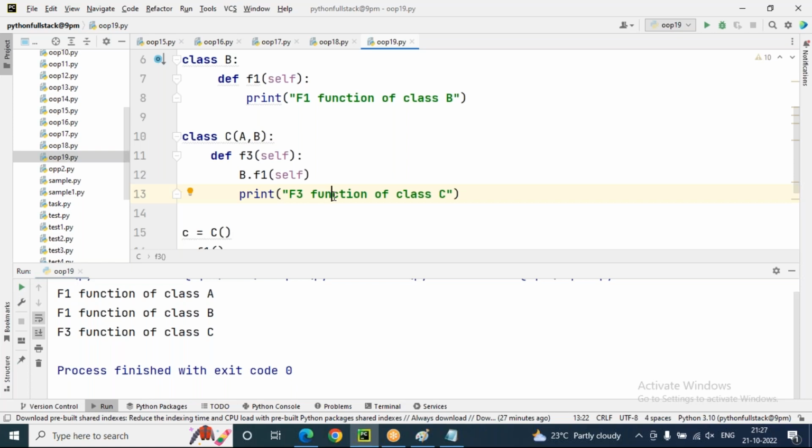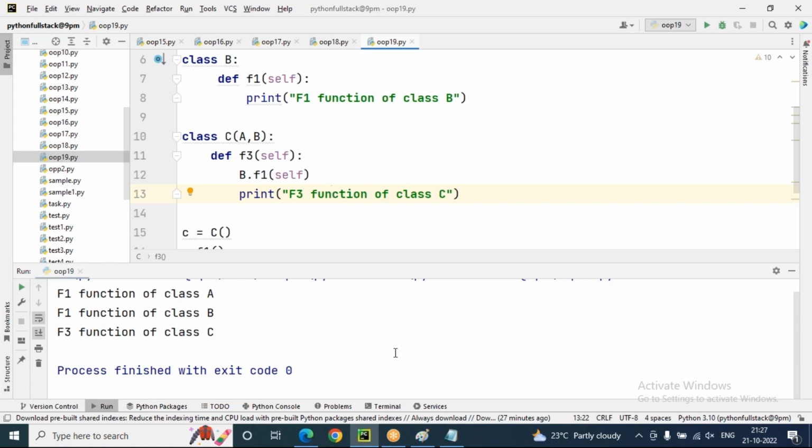From Java's and C#.NET's point of view, if base classes have the same method, that becomes an ambiguity, a confusion state. But in Python there is no ambiguity situation because multiple inheritance is implemented using method resolution order only. So this is multiple inheritance.